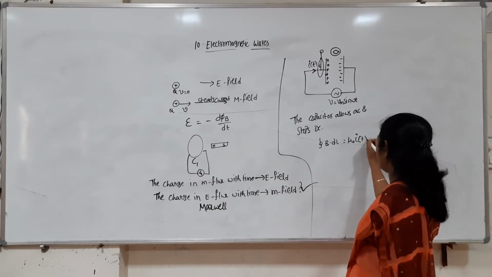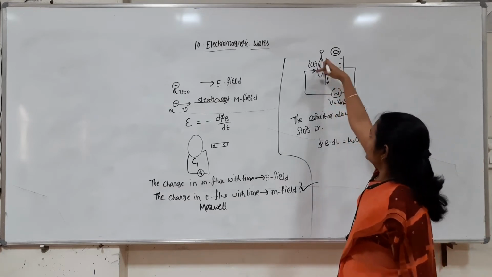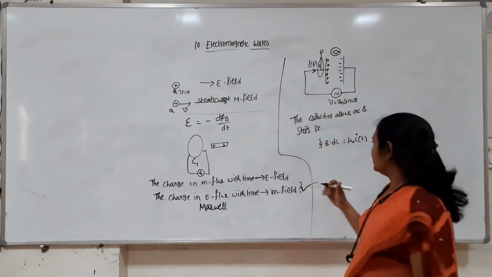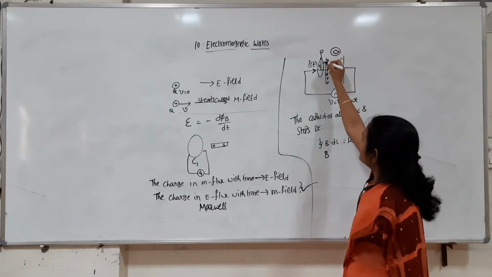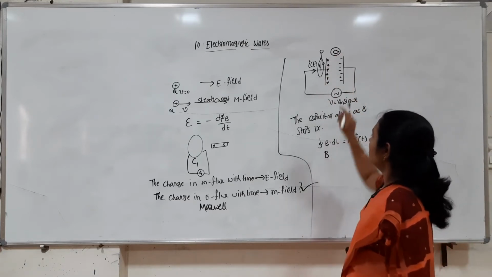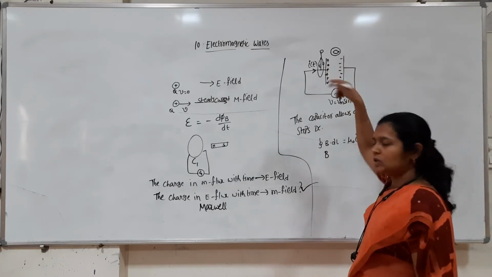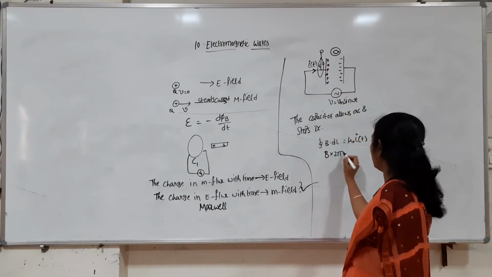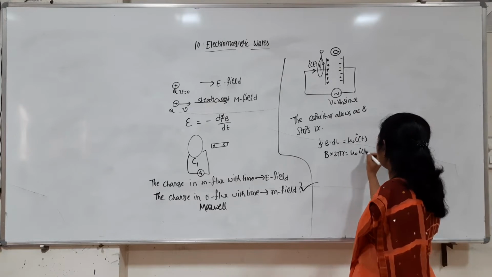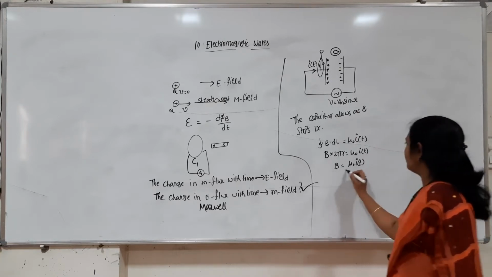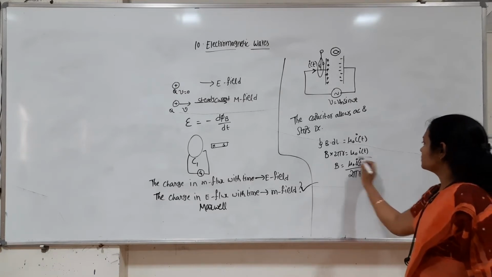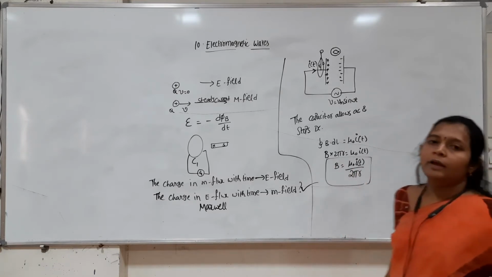Here the current is an alternating current. Along the circumference the magnetic field is constant, so we can keep it outside, and the integration of the small line segment dl over the entire closed path gives 2 pi r, which is equal to mu naught I of t. So the magnetic field at point P is mu naught I of t divided by 2 pi r. This is the magnetic field he got.